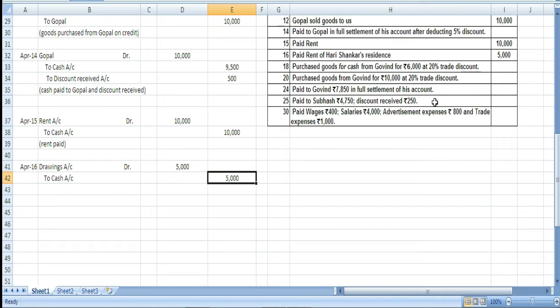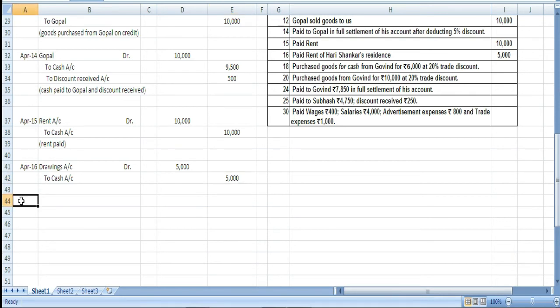As per the price list, they allow a trade discount on a specified quantity of goods, like if you take 10,000 packets of goods, you will get some discount. If you take 5,000 tins of some goods, you will get discount. So, this is generally on the goods sold by the wholesalers or the manufacturers, when the goods are bought in bulk or large quantity.